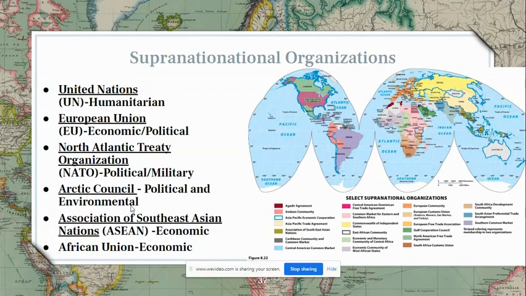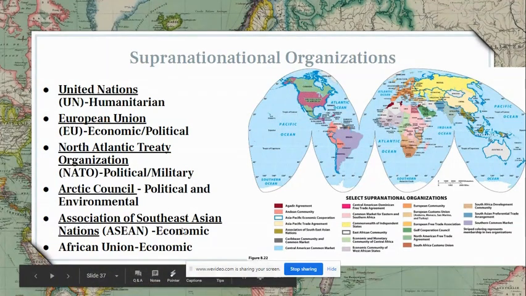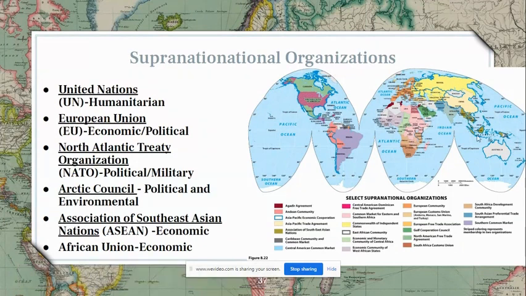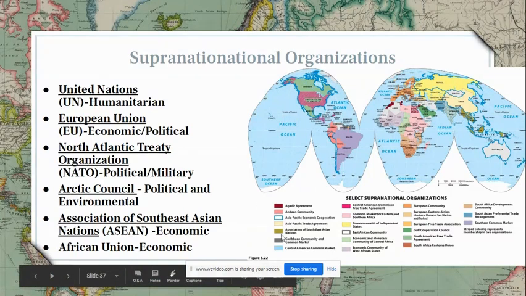The Association of Southeast Asian Nations, or ASEAN, is an economic organization made up of Southeast Asian countries. I believe it's this one right here. So you have these olive green countries. So China is not involved, Japan is not involved. They're not the big superpowers, but they have an economic organization, a trade organization, most likely purposely to offset the influence in the region of China, Japan, and some of the big superpowers in East Asia.